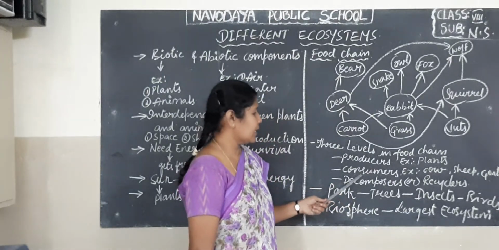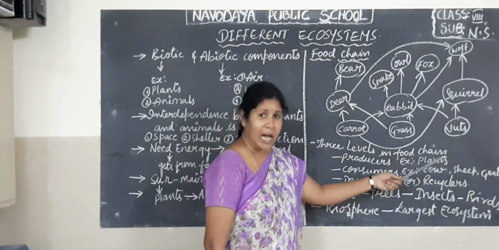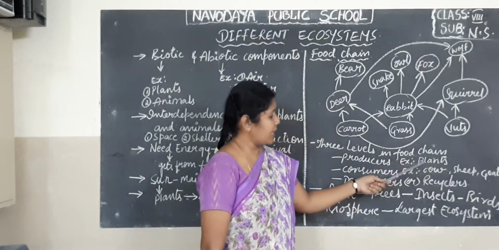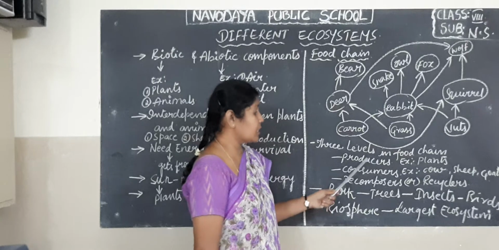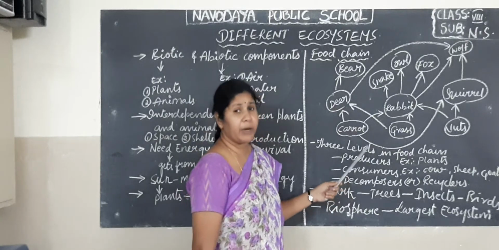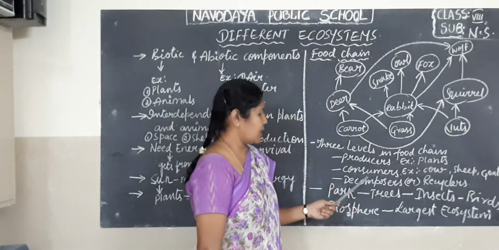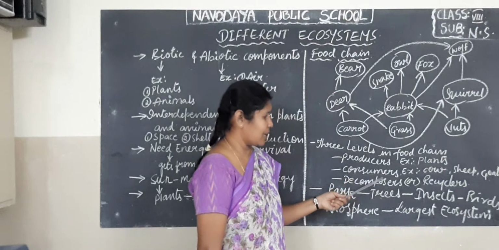The best examples of producers are plants, algae and cyanobacteria. Blue-green algae and cyanobacteria are the best examples of producers. These producers depend completely on sunlight for preparing that food material. Next is the consumers. The animals which depend on the plants are known as the consumers.